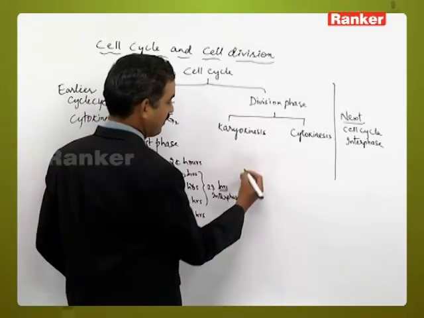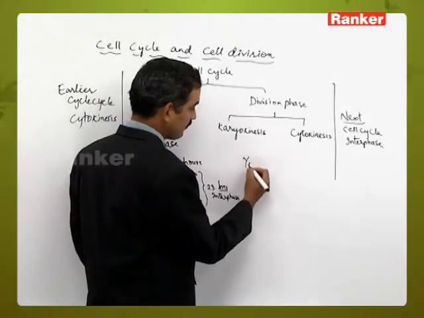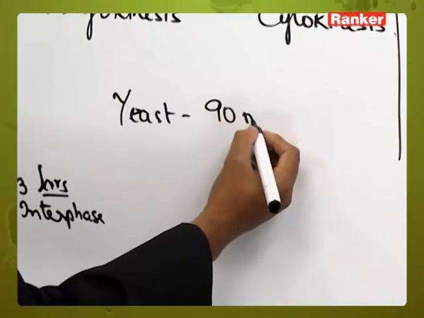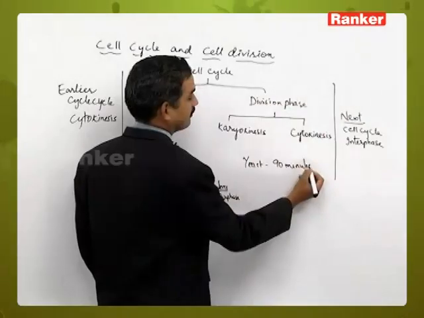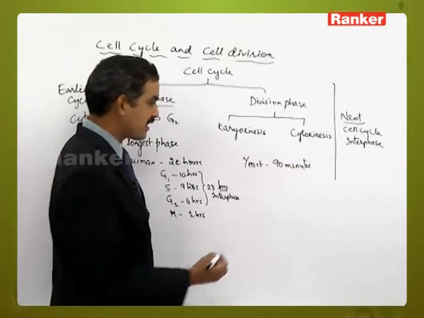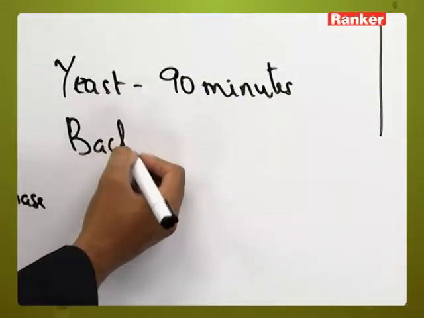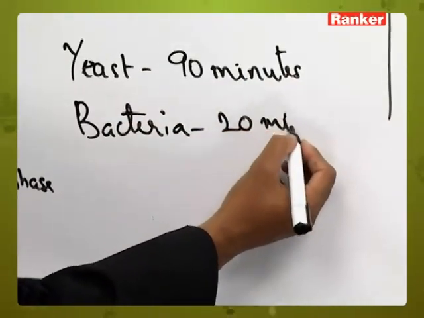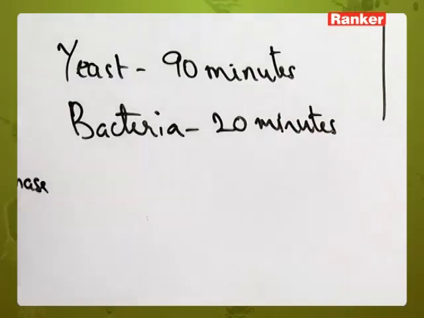Let us take the example of yeast. In yeast, the entire process will be completed within 90 minutes, whereas in some bacteria, the entire cell cycle will be completed in about 18 to 20 minutes.